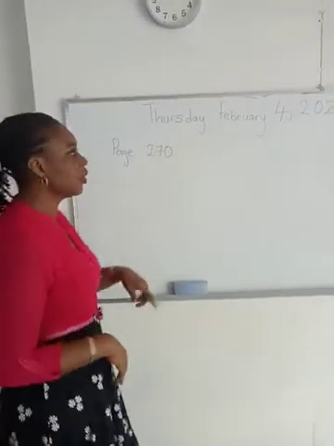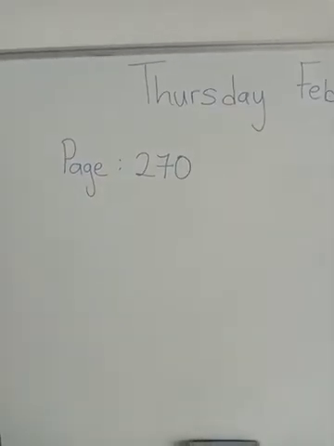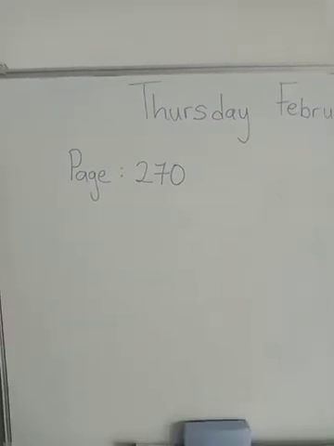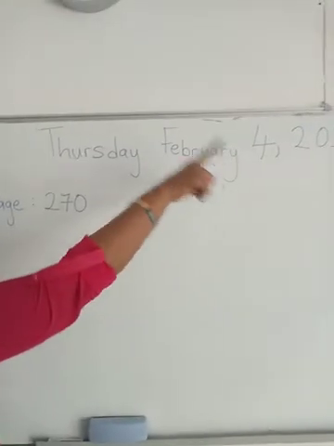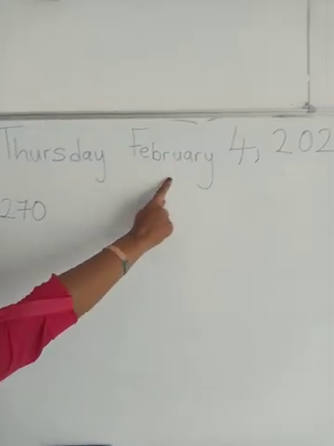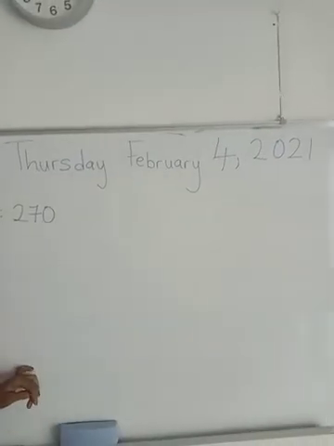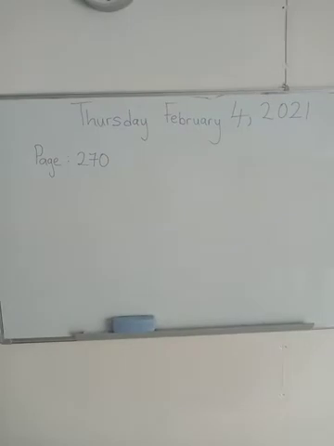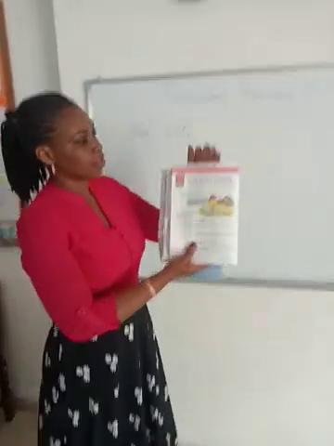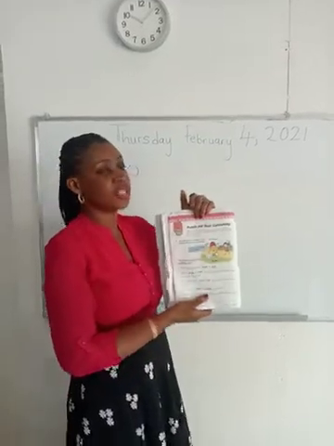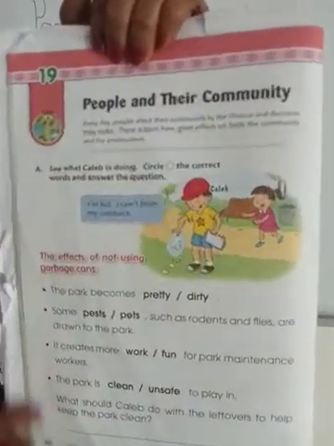So grab your workbook and turn to page 270. You'll find that in the pink pages, and when you're there, you write the date. It's still Thursday, February 4, 2021. Are we there? Good. So I would like us to point while we read a short note in the book.